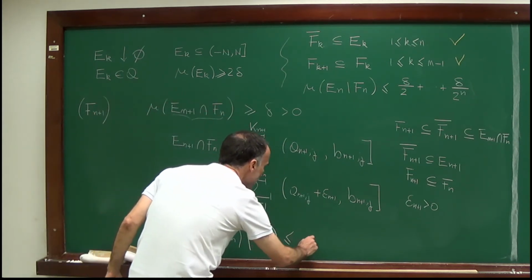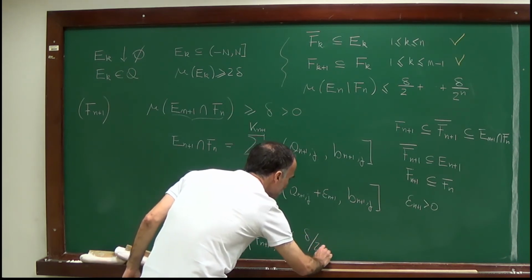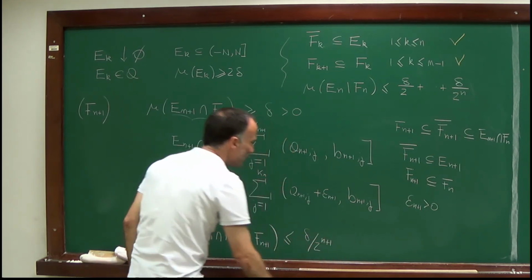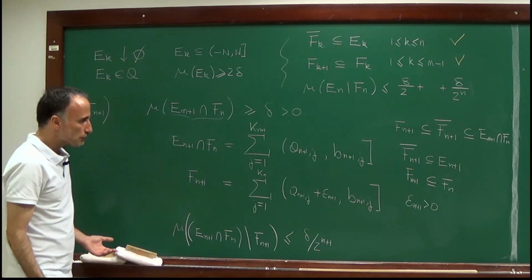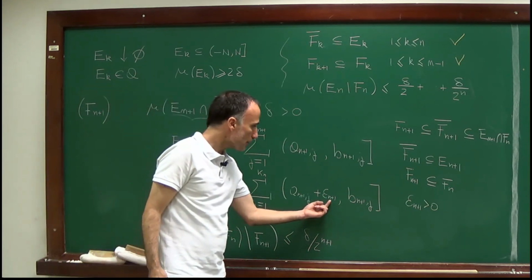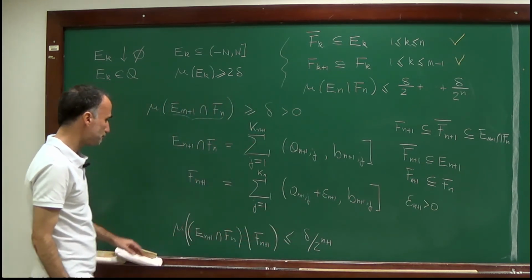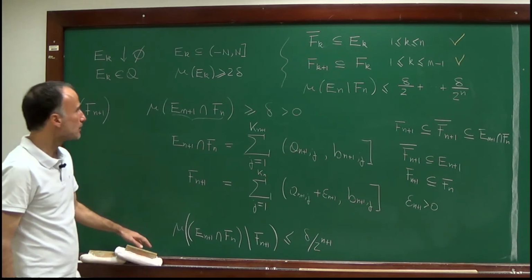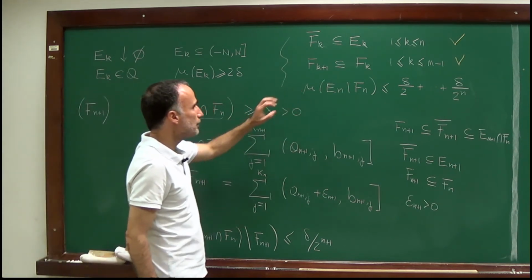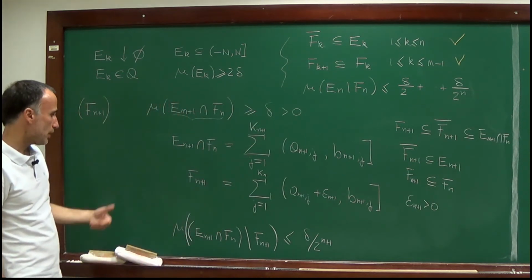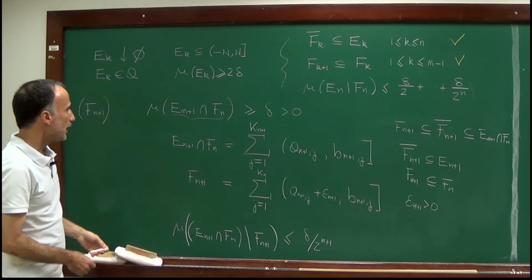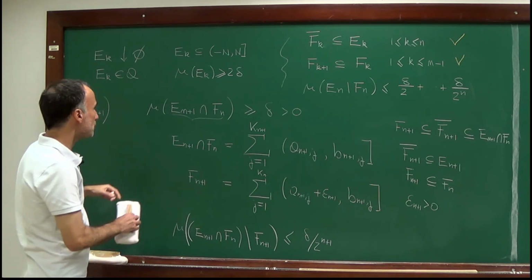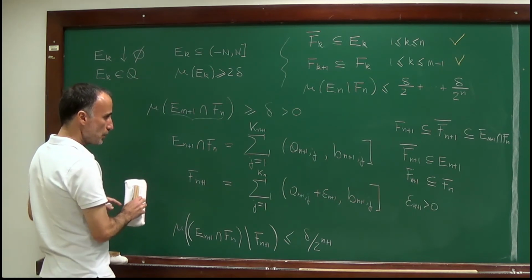How small? Well, bounded by delta over 2^{n+1}. And this can be achieved just by making epsilon_{n+1} very, very small. So once we have that, it's easy to extend this bound to n plus 1. And this is what we will do now.